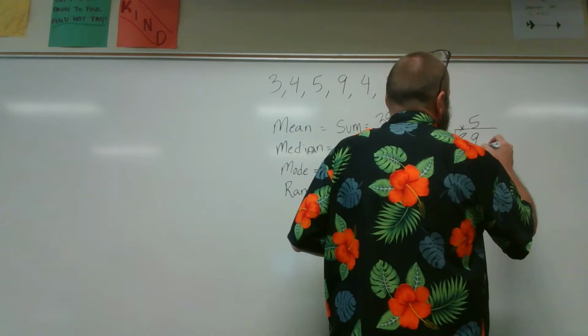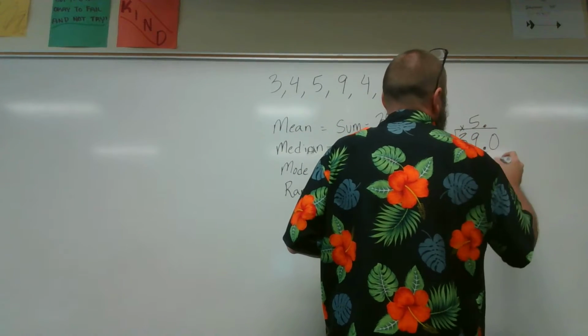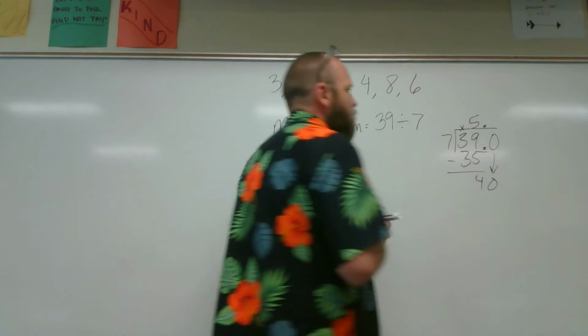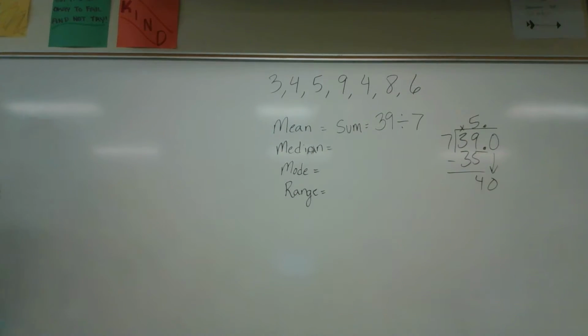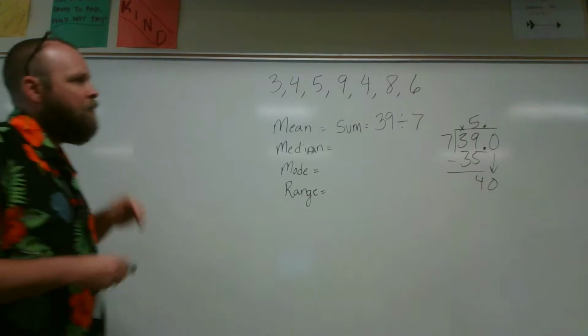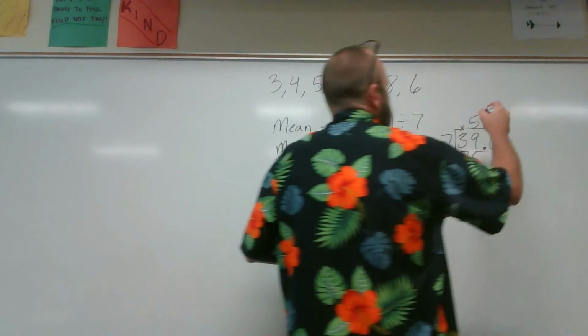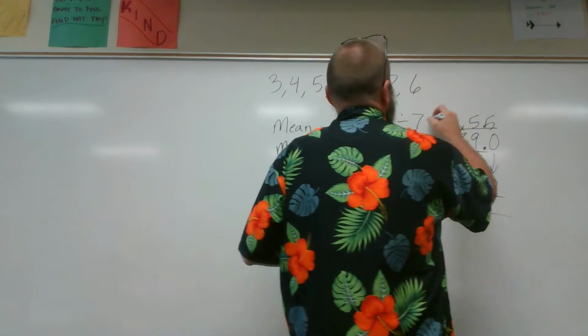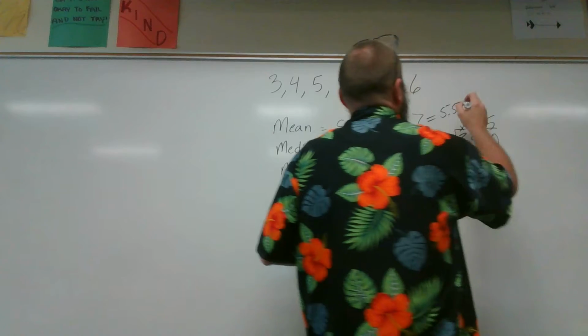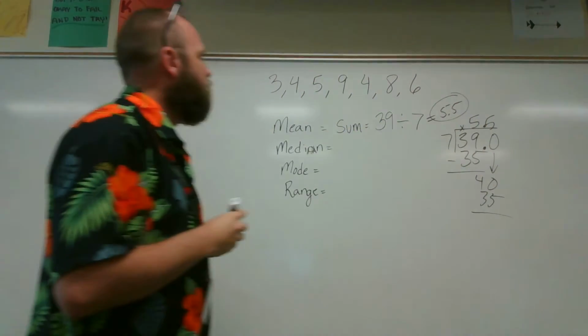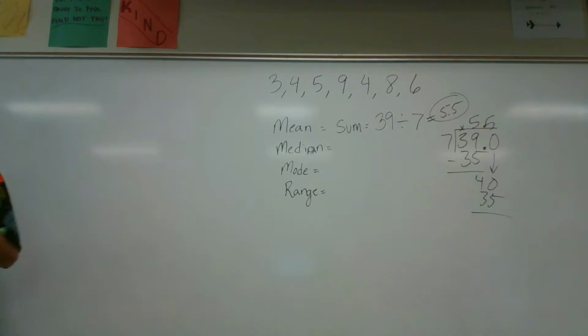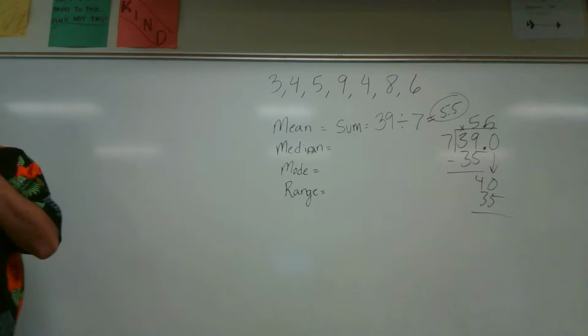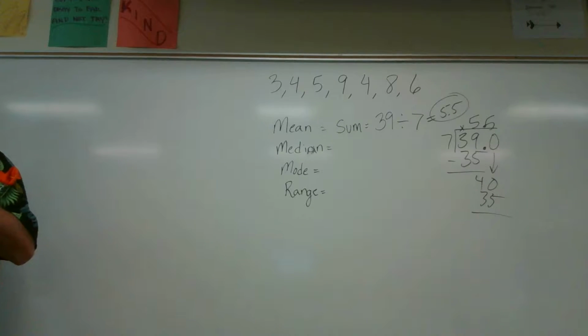Okay, I'm going to add a decimal point and a 0. Bring down my 0. How many times does 7 go into 40, Janelle? 5 times. And 35. So I'm going to make this rounded to 5 and 5 tenths. 5 and 5 tenths. No, I said it can't have a remainder.